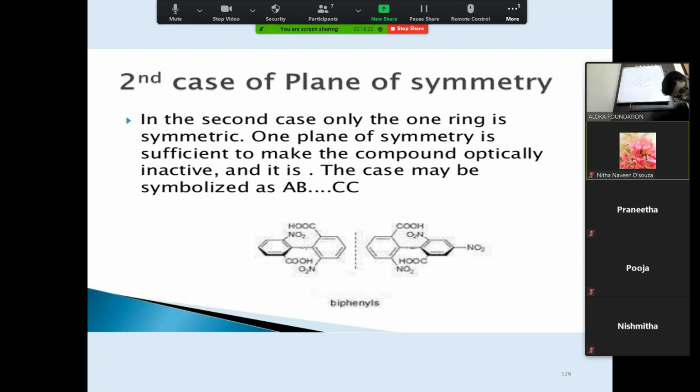Here also, if you see this particular example, there is a center of symmetry over here. COOH and COOH are centers of symmetry. And there is one more group, NO2 NO2, two NO2 in the groups.